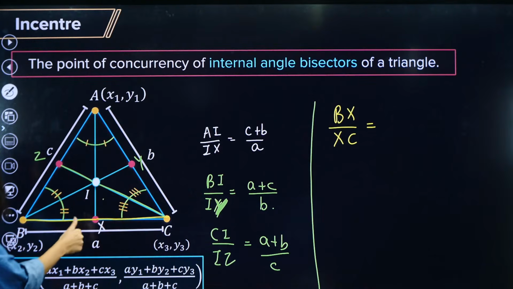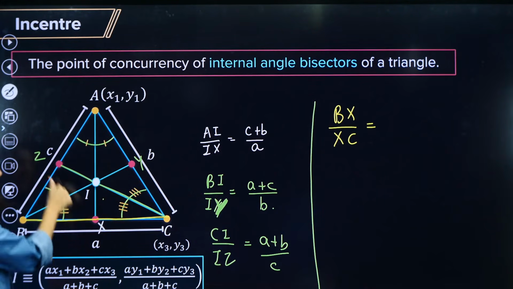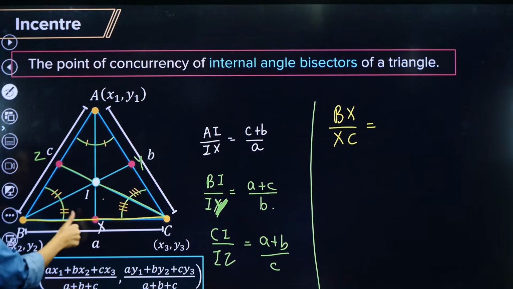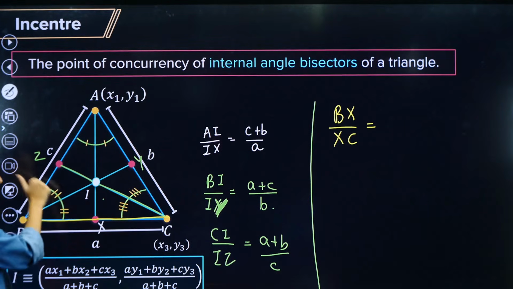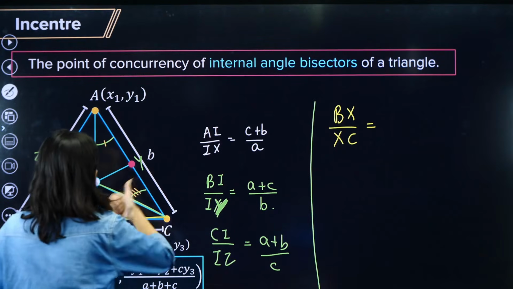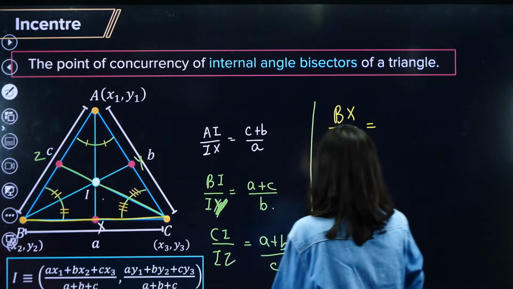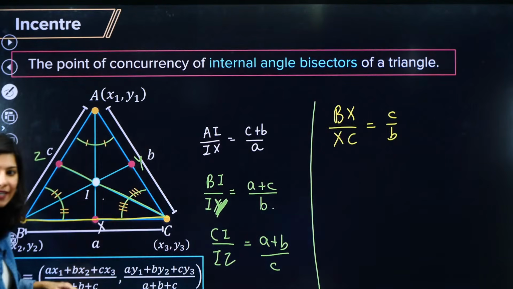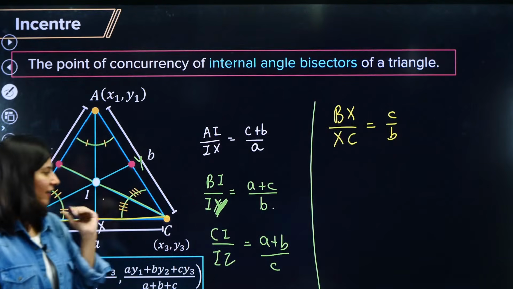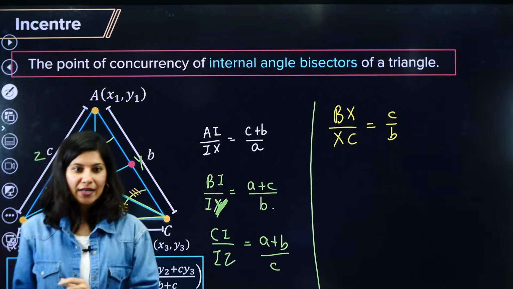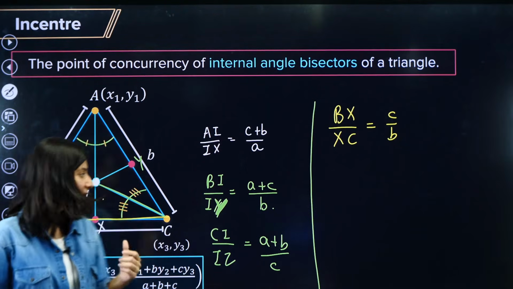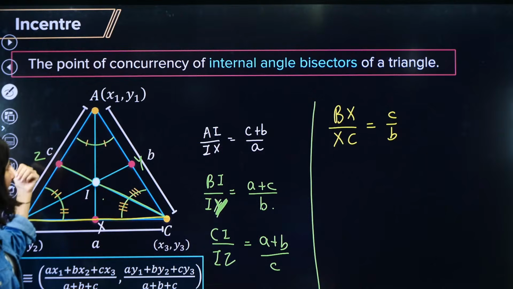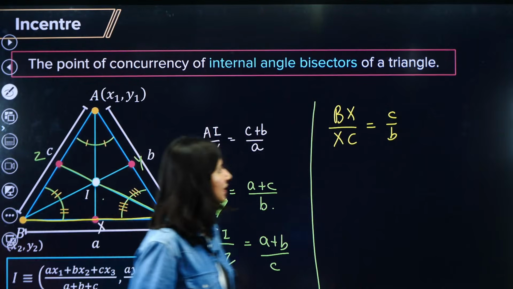So just tell me, BX is actually going towards, BX is towards c. Can you see? BX is towards c and XC is towards b. So c by b. Understanding or not? So basically, if BX upon XC, you are asking for a lift, so left, right, so left c upon b, c upon b.